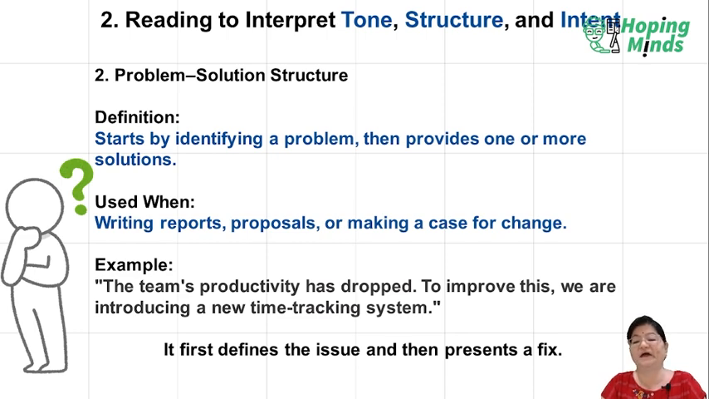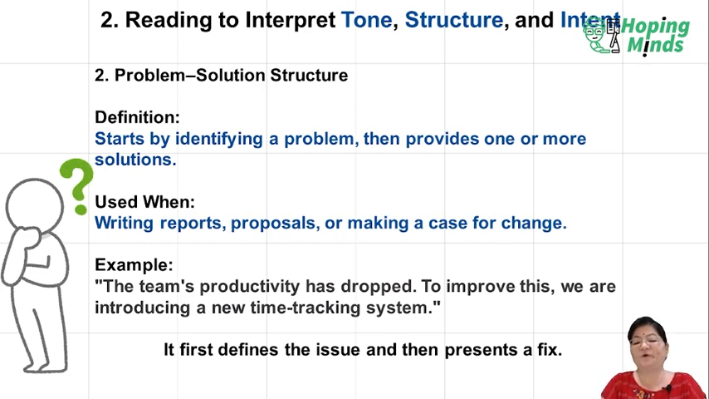To improve this, we are introducing a new time tracking system. The problem is that the team's productivity has dropped. Maybe the parameters are not covered properly. Maybe there is no timeline guideline given to them. Maybe they are not working according to the given timeline. So the productivity is dropping. Now we have understood the problem.